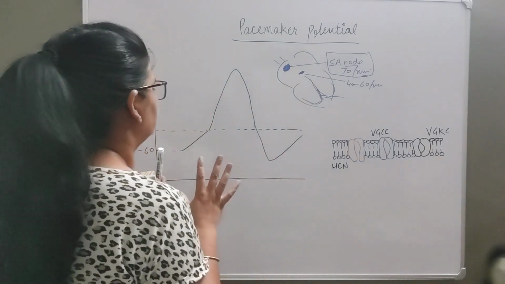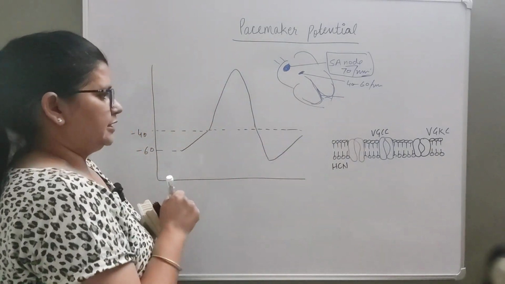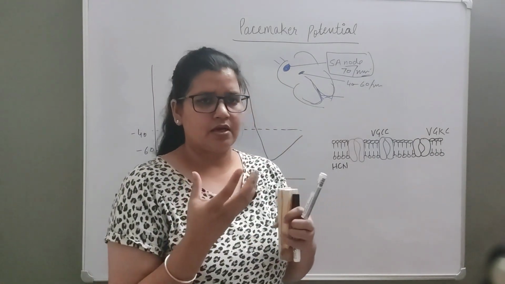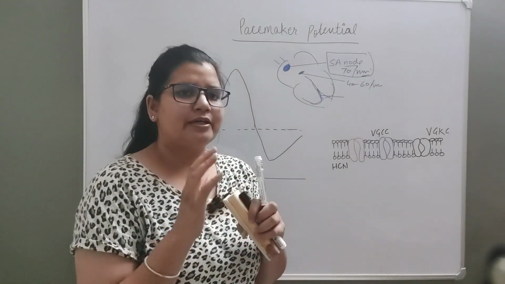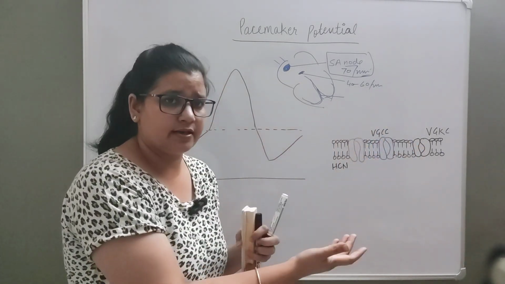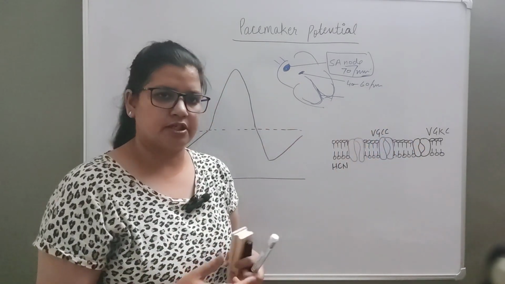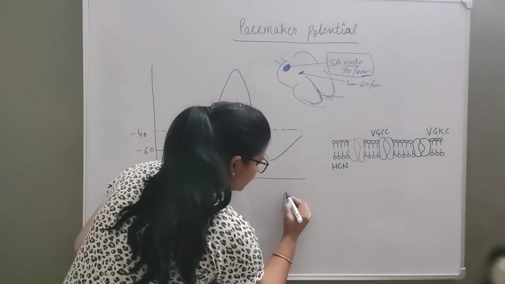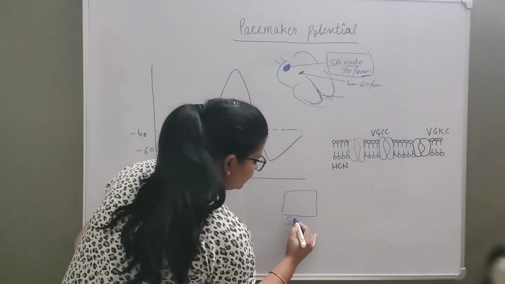Whenever we talk about a cell, we should know that the membrane potential change in a cell is nothing but the action potential. Take, for example, a cell in the SA node.